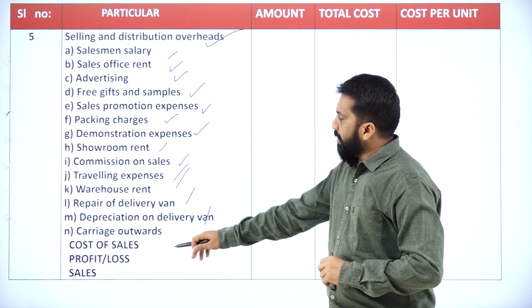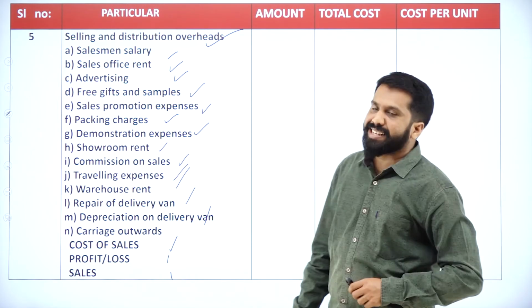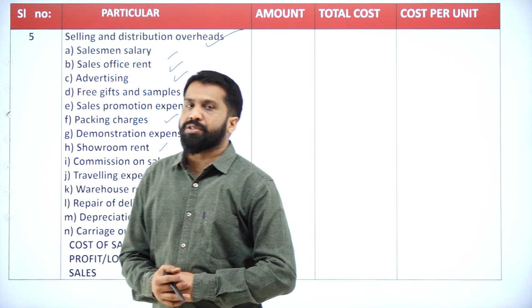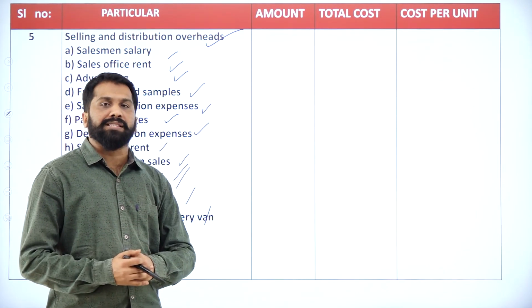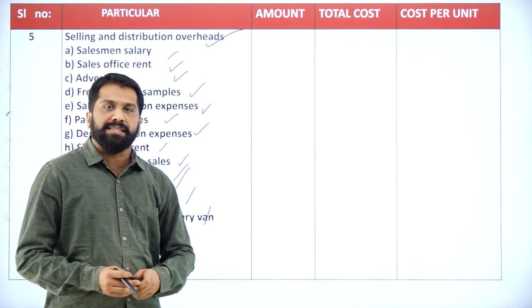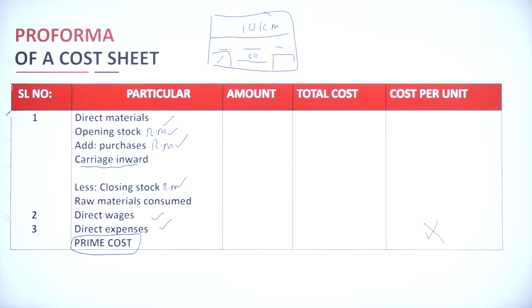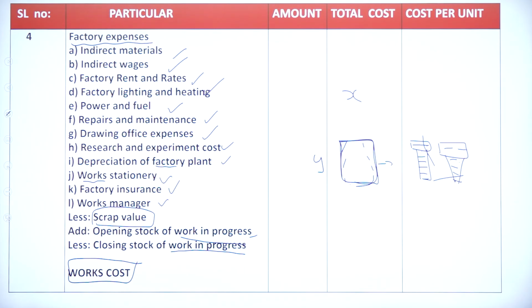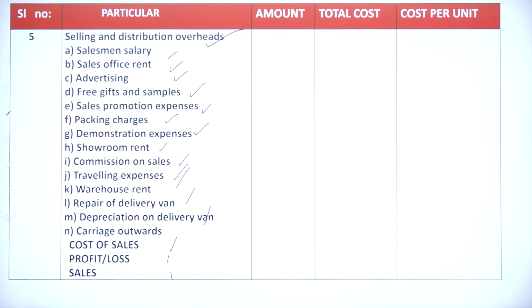Now, finally, you will get cost of sales, add profit. Finally, you will get your sales. Hope you understood. This is all about your cost sheet. I'll go back to all the slides and you have to take a screenshot. So this is your cost sheet meaning. The first part of your cost sheet, the second part, the third part, and the final part including profit we have shown.